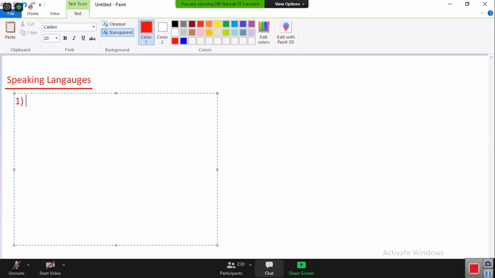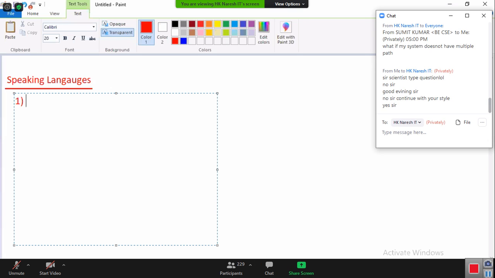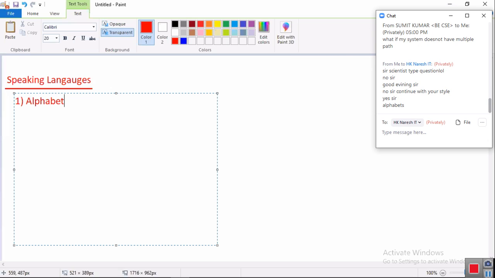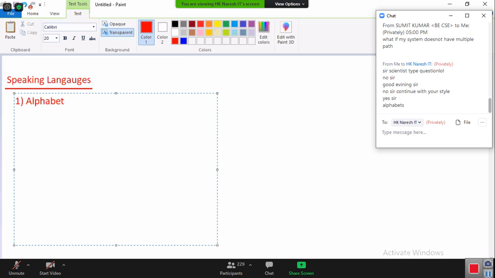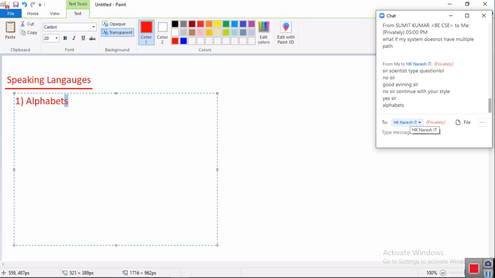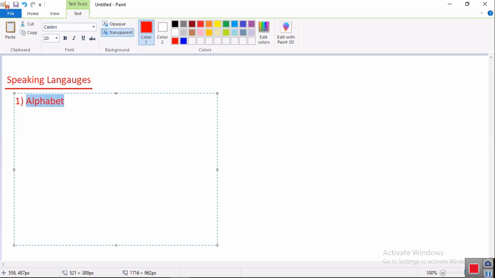First basic A, B, C, D. Generally, we call it alphabet. A to Z is called the alphabet. If you want plural, you must say letters.